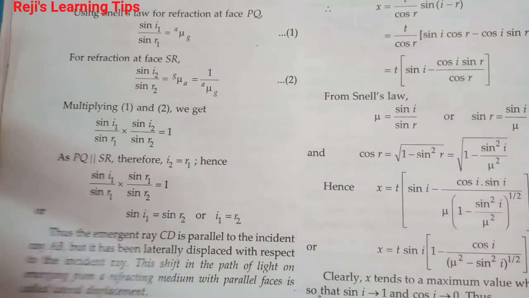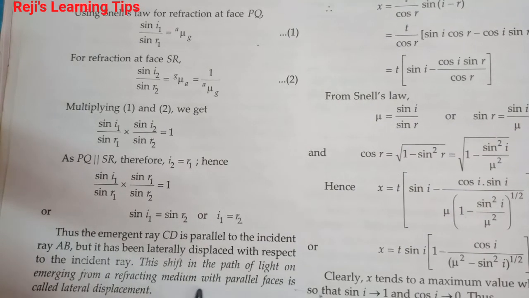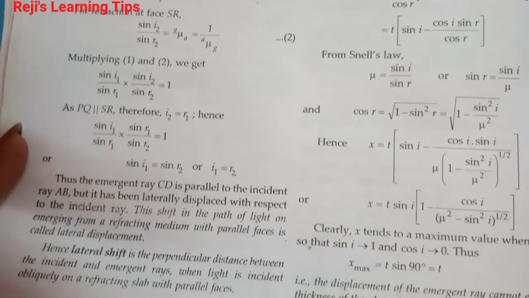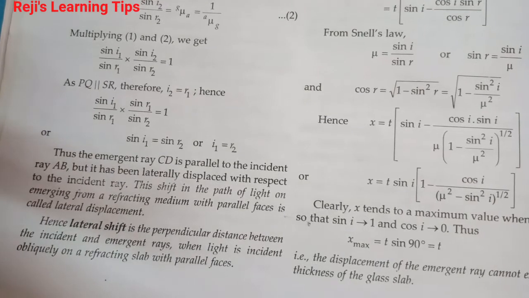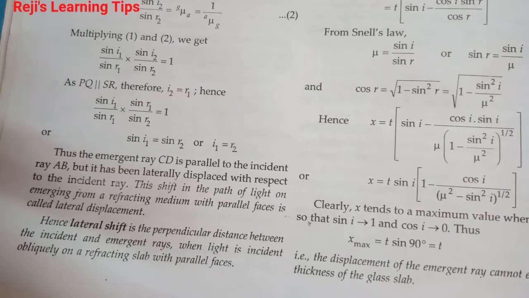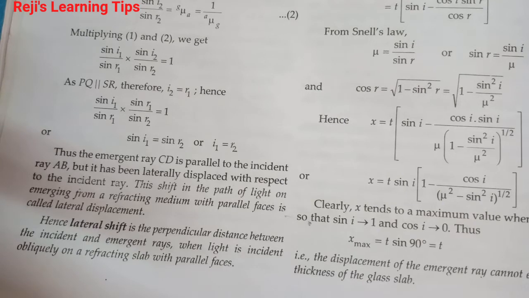This shift in the path of light on emerging from a refracting medium with parallel faces is called its lateral shift, or lateral displacement. Lateral shift is the perpendicular distance between the incident and the emergent ray when light is incident obliquely on a refracting slab with parallel faces.